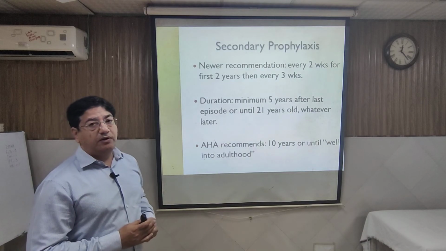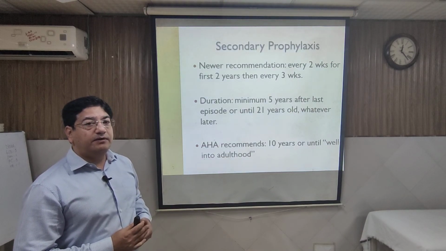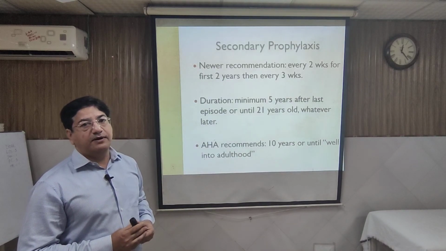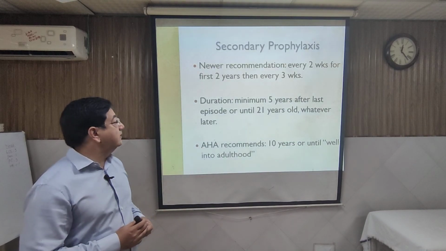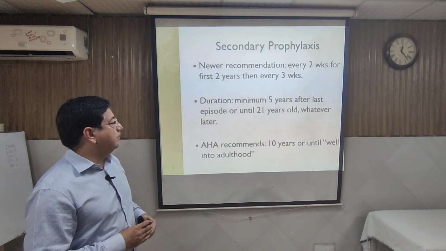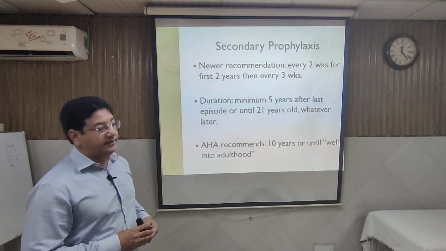What is the duration of treatment? Duration of treatment is lifelong if there is residual damage after carditis. Otherwise, it is 5 years after the last episode or until 21 years of age, whichever is later.